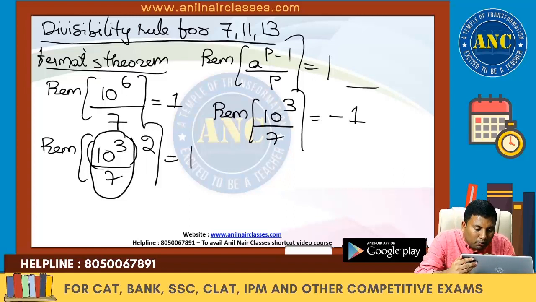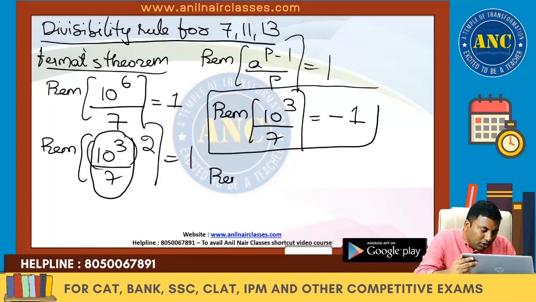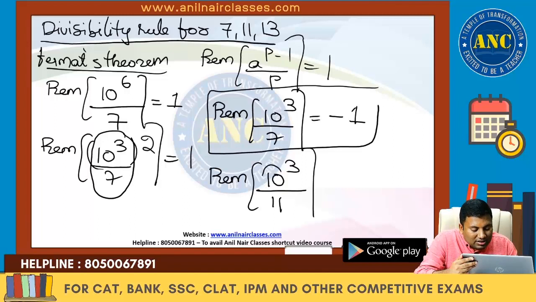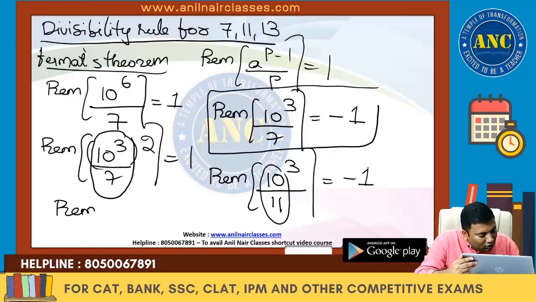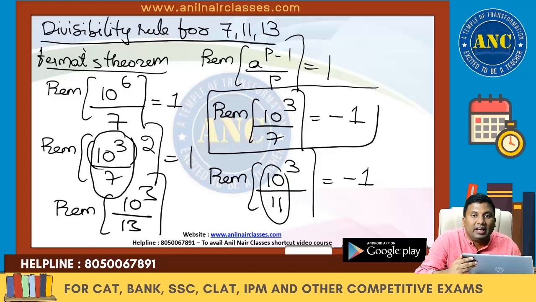So 10 cube by 7 gives minus 1. 10 cube by 11: 11 ones are 11, remainder minus 1, and minus 1 whole cube is minus 1. 10 cube divided by 13: 13 ones are 13, remainder minus 3, minus 3 cube is minus 27, 13 minus 2s are minus 26.